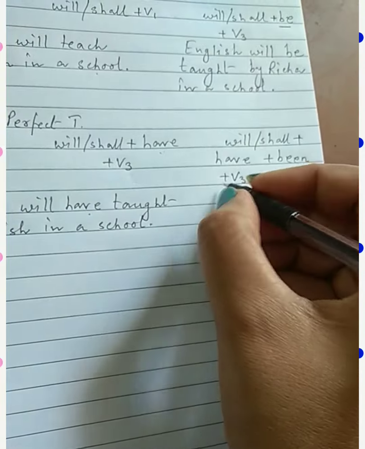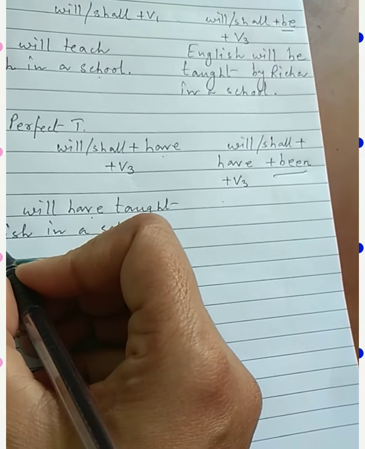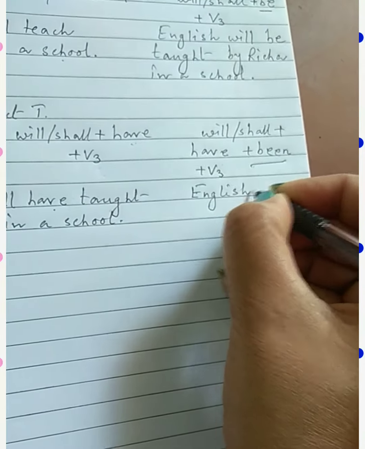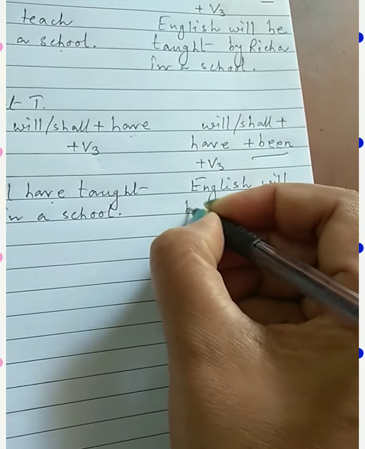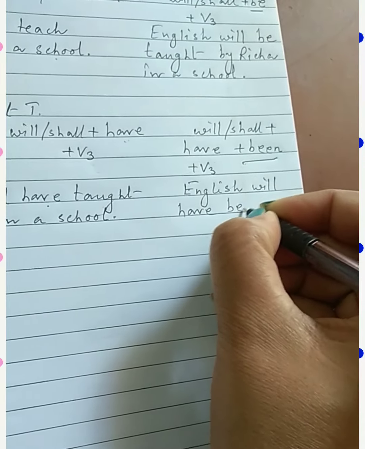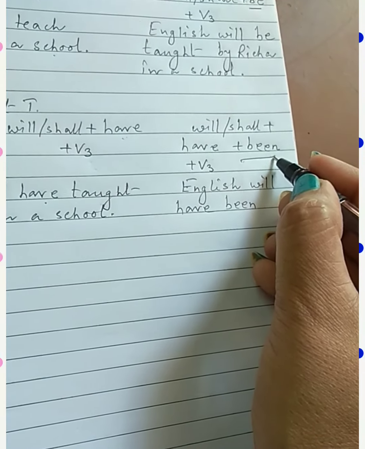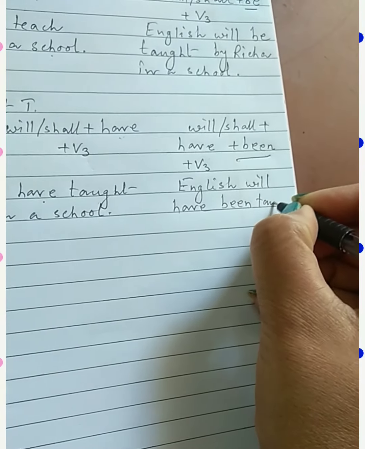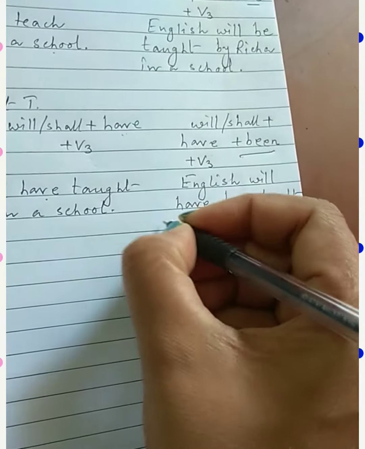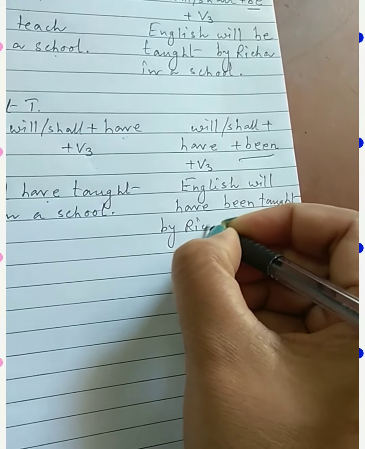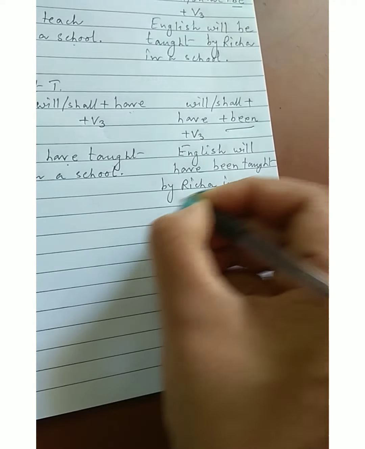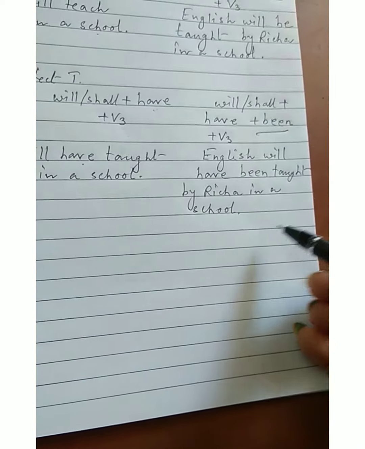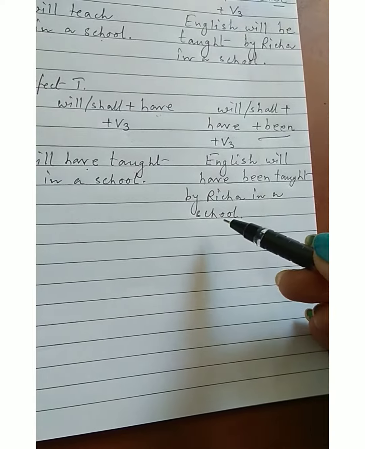So how to change in the passive? So which is the object? Similarly English is the object. So start with English. So English will, then have, then been. As I told you, perfect tense means you have to use been. English will have been taught. V3 is always taught only, by Richa in a school. Okay, so English will have been taught by Richa in a school.